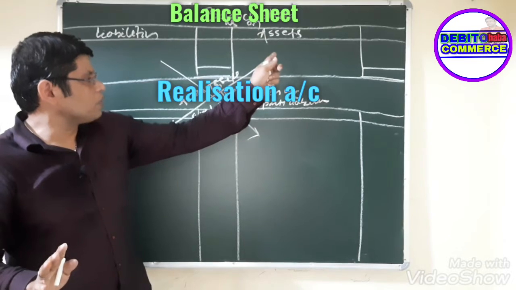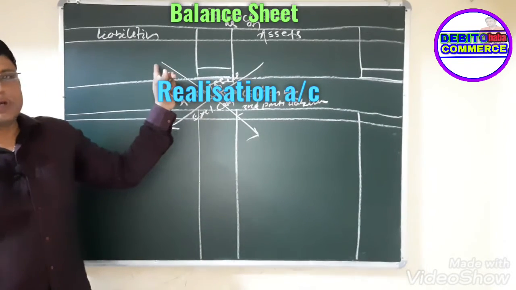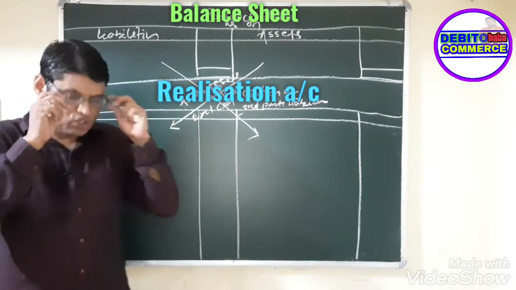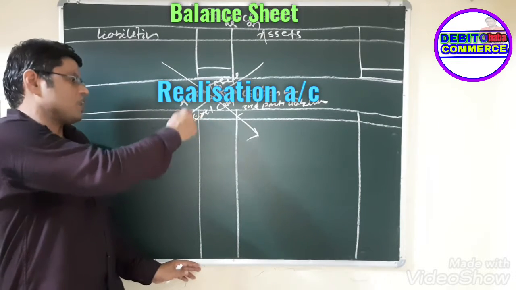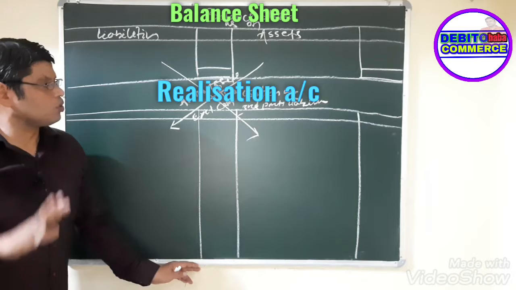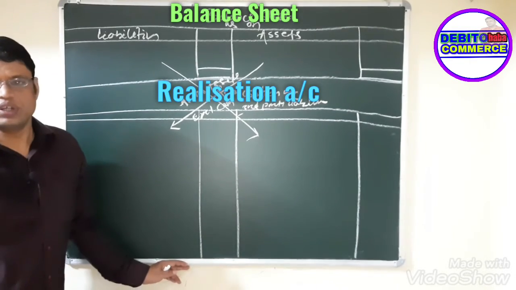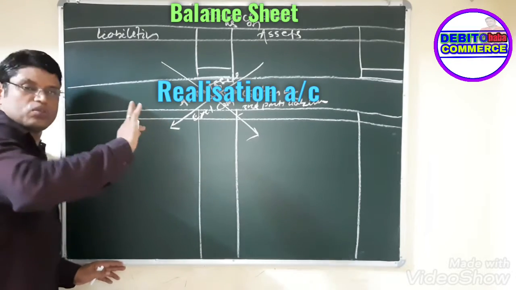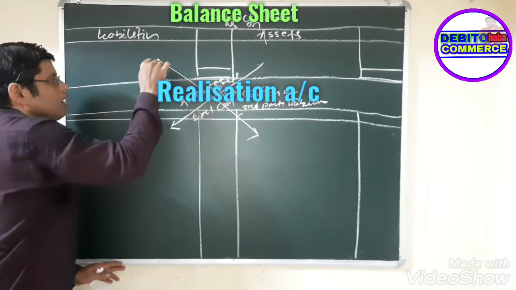When we transfer all the assets to the realization account debit side and all the third party liabilities to the credit side, it's an indication that all the accounts have been closed. Only cash, bank and the partners' capital we have not closed. So in our next step we are going to prepare these accounts, because we have not closed them.